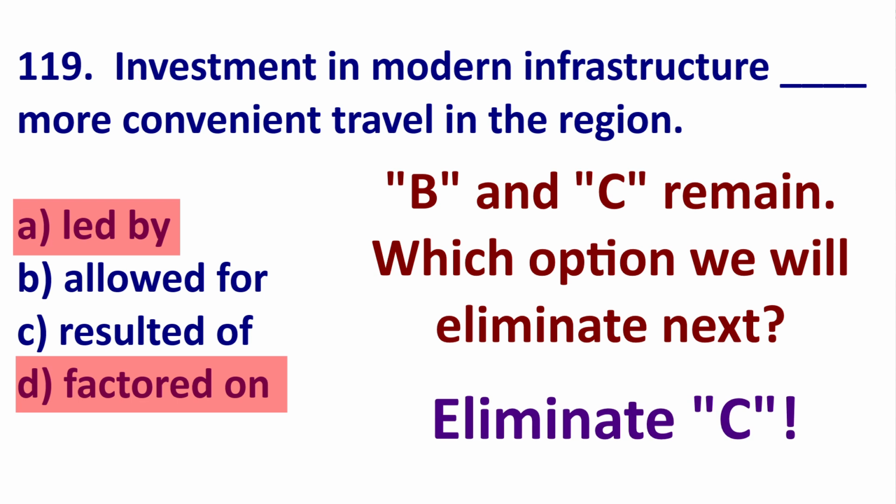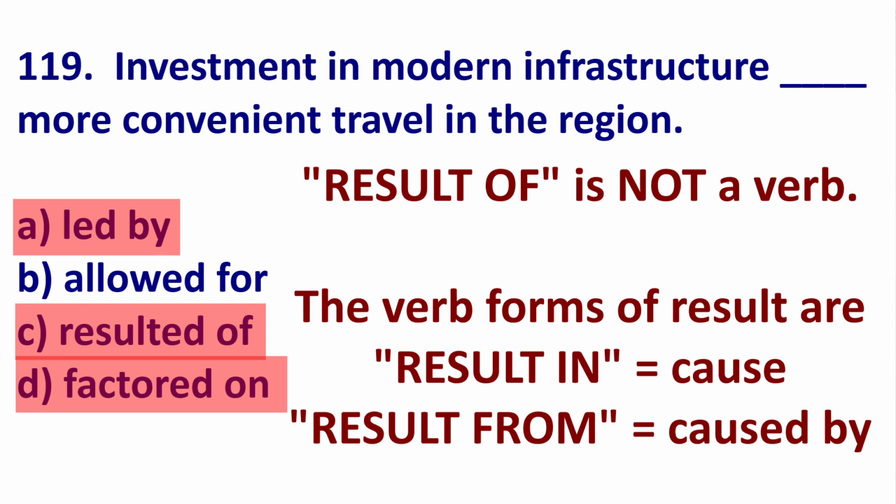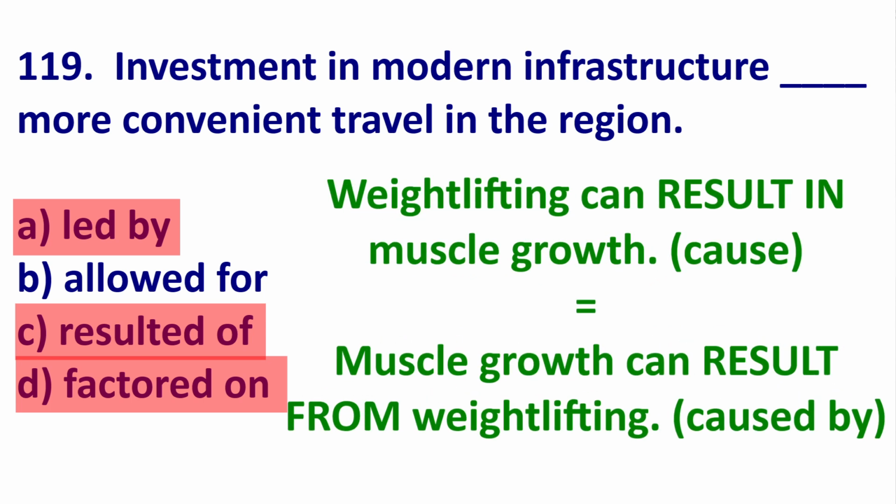We can eliminate C, result of. Result of is not a verb. Remember, we need a verb here. The verb forms of result are result in or result from. An example, weightlifting can result in muscle growth.